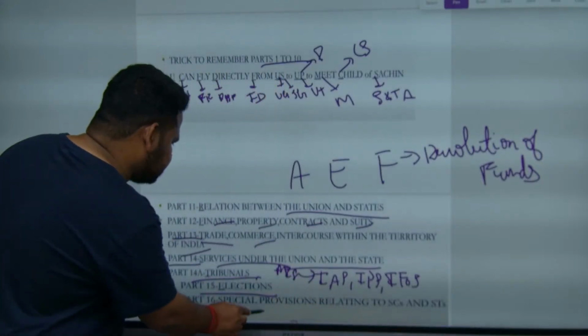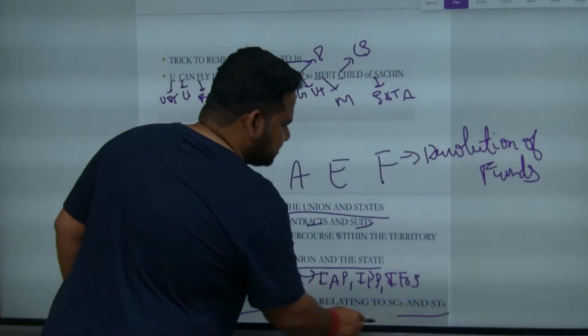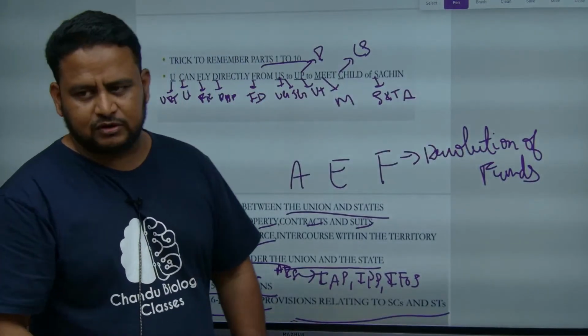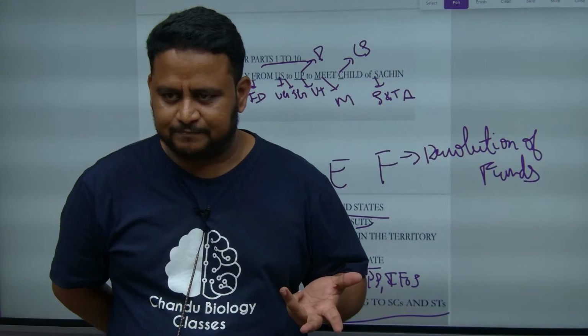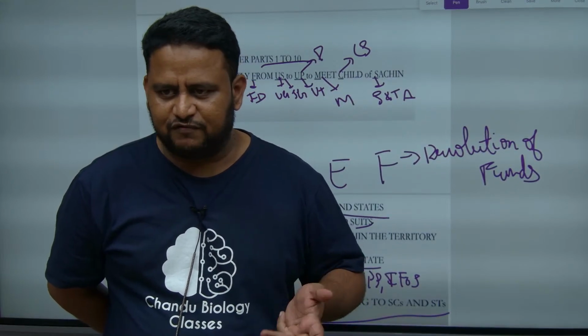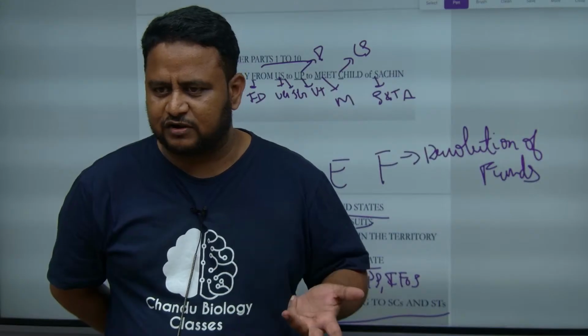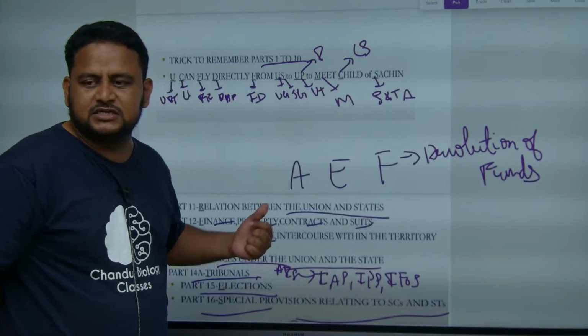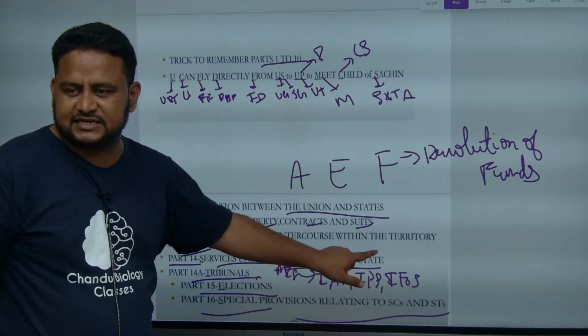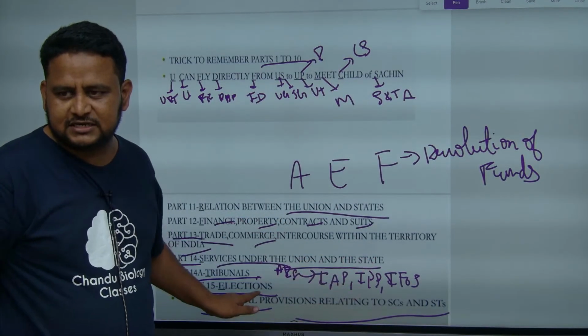Next, part 16, special provisions related to SCs and STs. They are the vulnerable section, backward section, so we have to uplift them. That was the motive of Dr. B.R. Ambedkar, father of our constitution, founding father of our constitution. So part 16 talks about special provisions related to SCs and STs. That is in part 16.